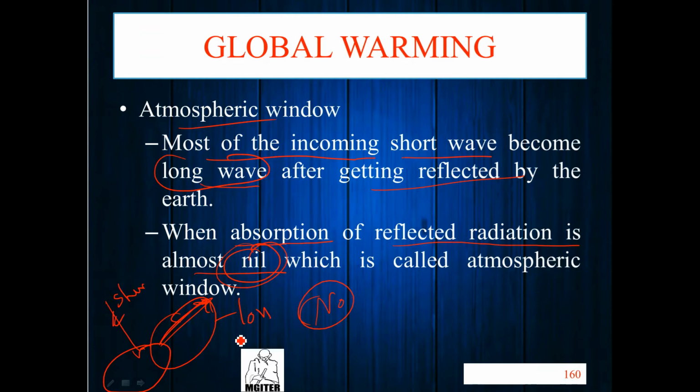A simple tip to remember the thing: when absorption of the reflected radiation, meaning the long wave which reflects from the earth, is almost nil, almost zero, it is called atmospheric window. So there are no greenhouse gases there, right?